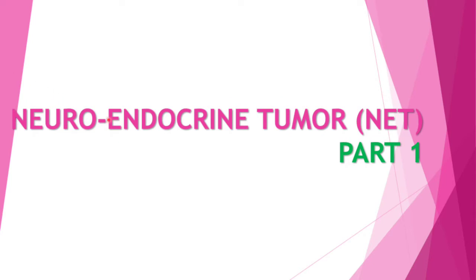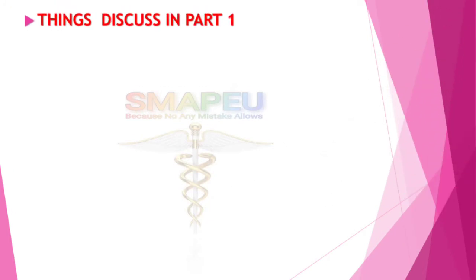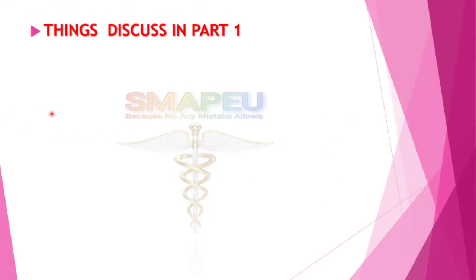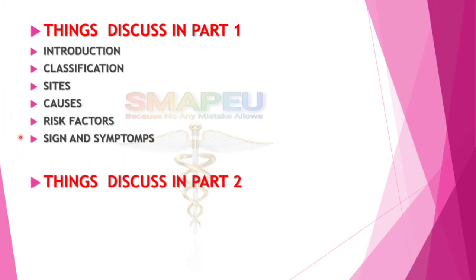Now let's discuss neuroendocrine tumor, also known as NET, as part 1. First, let's see what things we will discuss in part 1 and part 2 of neuroendocrine tumor. Things which will be discussed in part 1 are introduction, classification, sites, cause, risk factors, signs and symptoms. Things we will discuss in part 2 are as follows: diagnosis, stages and grades, treatment.